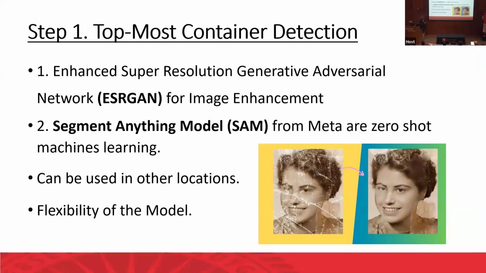We improve the quality of the satellite images using the enhanced super resolution generative adversarial network. And then after that, as I mentioned, if we want to detect specific objects, what do we have to do? We can use the Segment Anything Model, which is developed by Meta.